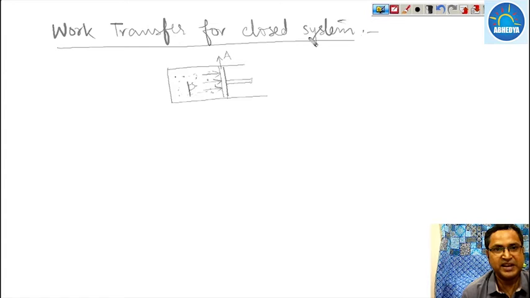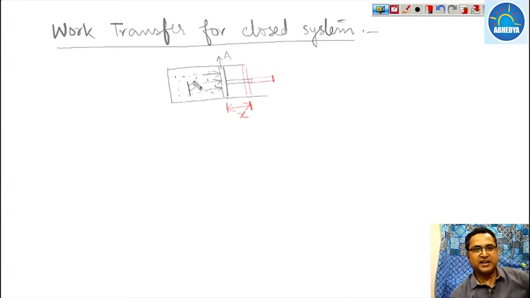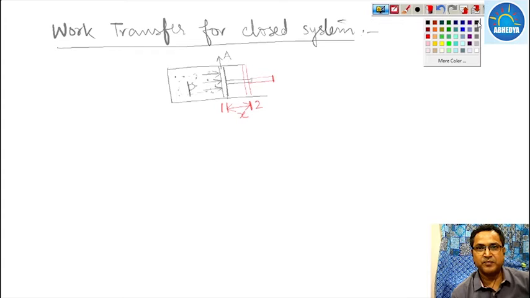and the area of this piston is, let us assume, A. Assume that under the action of this pressure, the piston moves from its original position to a new position, and this displacement is x. Let us assume that under the action of this pressure the piston moves from position 1 to position 2, which is a distance x. Then what will happen?